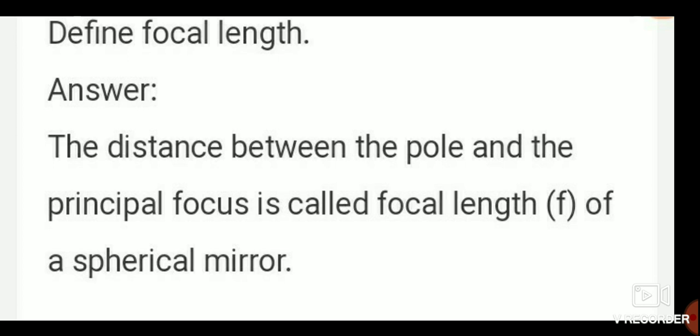Take and write the question. Answer briefly. The first one. Define focal length. Answer: The distance between the pole and the principal focus is called focal length of a spherical mirror. Focal length within the bracket F.